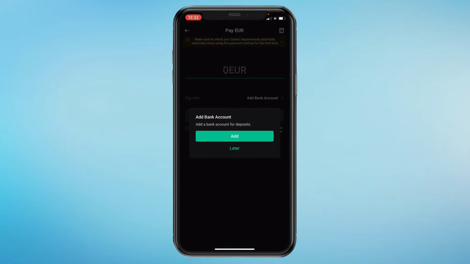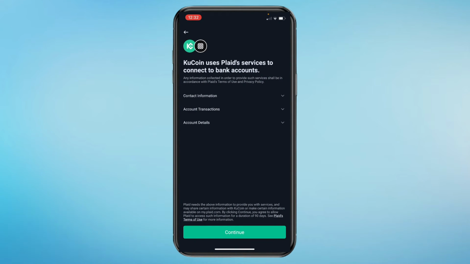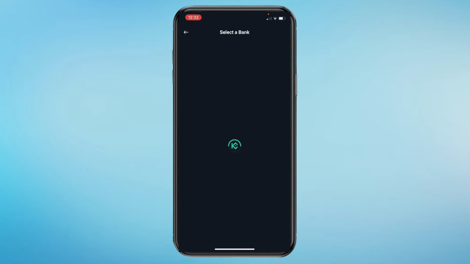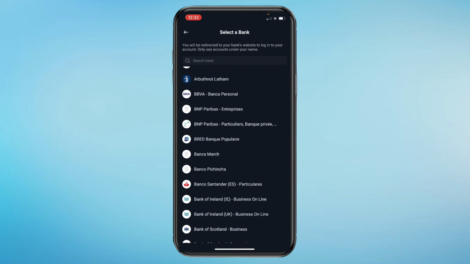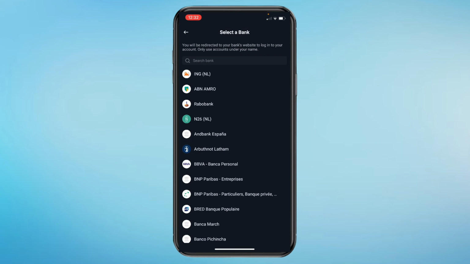That will take you here. And here you can see add bank account or a payment method. So click on add. Then you can read this and click on continue. And right here you can select your bank. They have a bunch of banks, so your bank is probably in here. So that's how you can add a